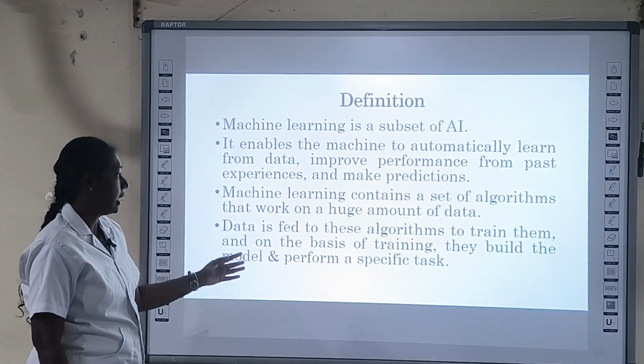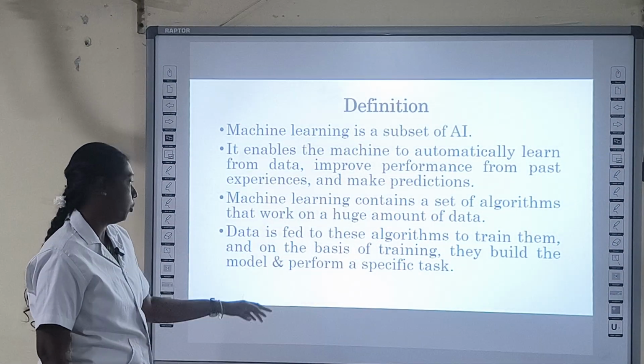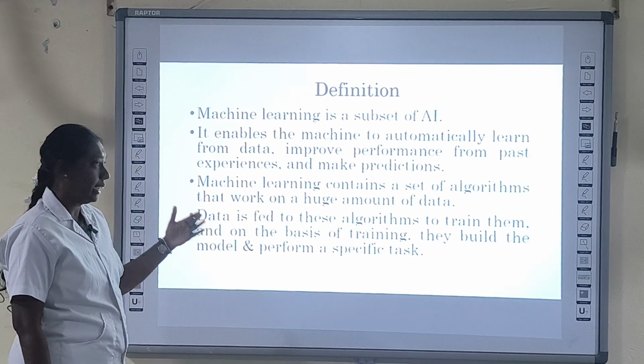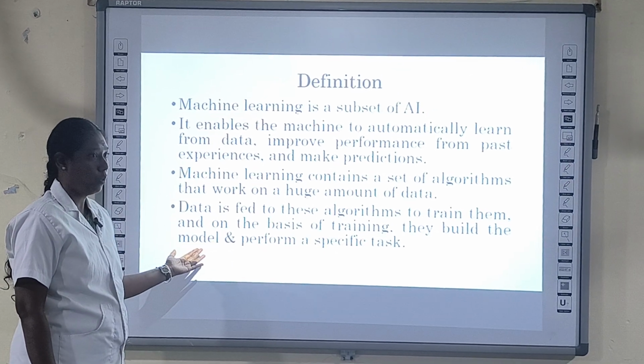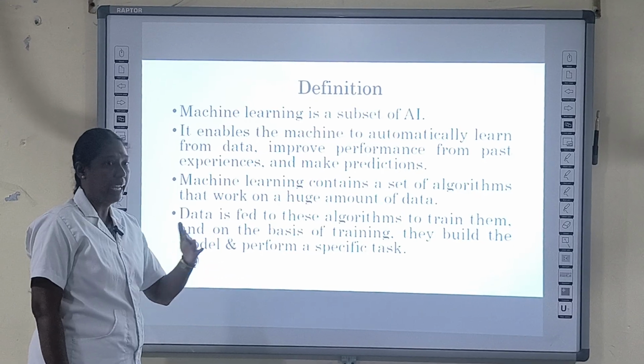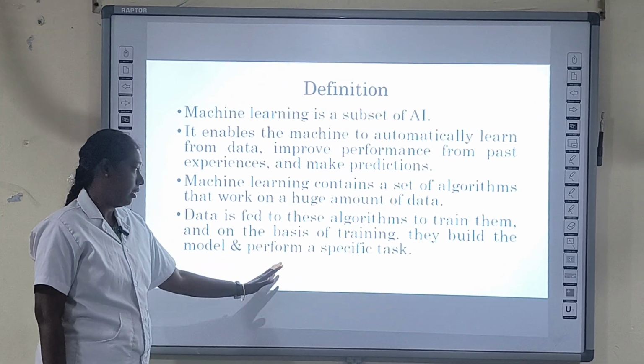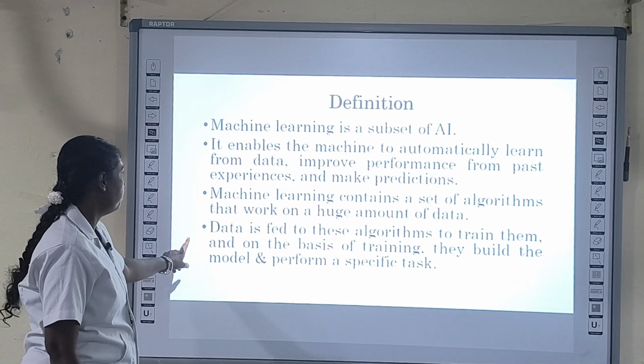Machine learning is a set of algorithms that work on a huge amount of data. The data is trained with this algorithm. Based on the training we develop a model. Based on the model we get the output. That is, we predict the output for a specific task.